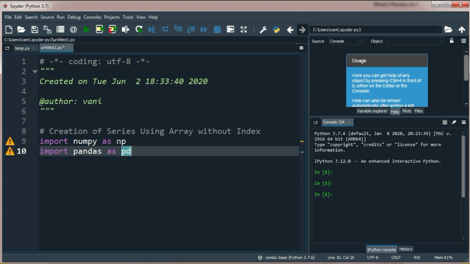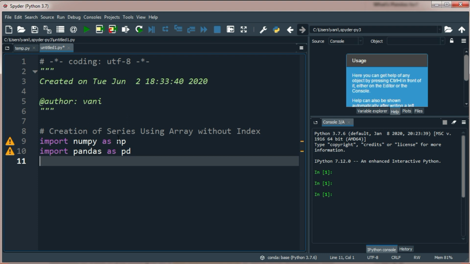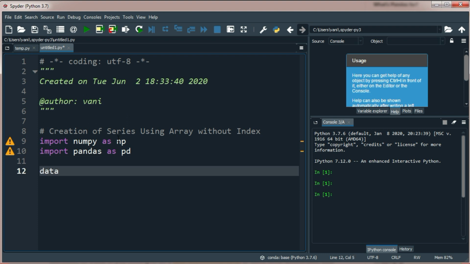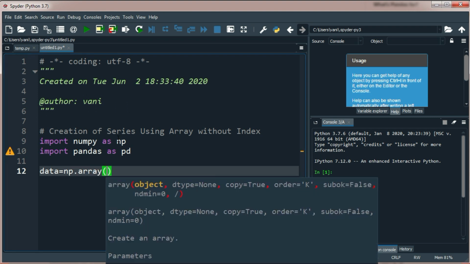Here also in the place of pd you can write any other variable. Now let's create one variable and np dot array, and here I am going to pass string elements.